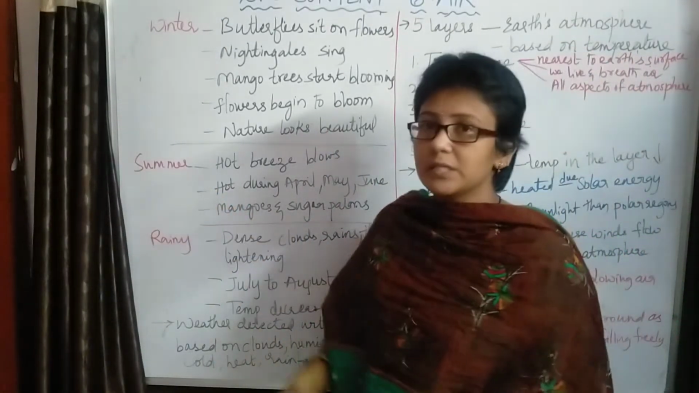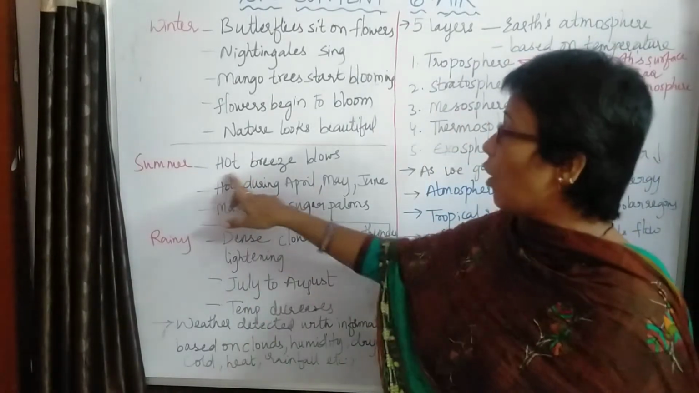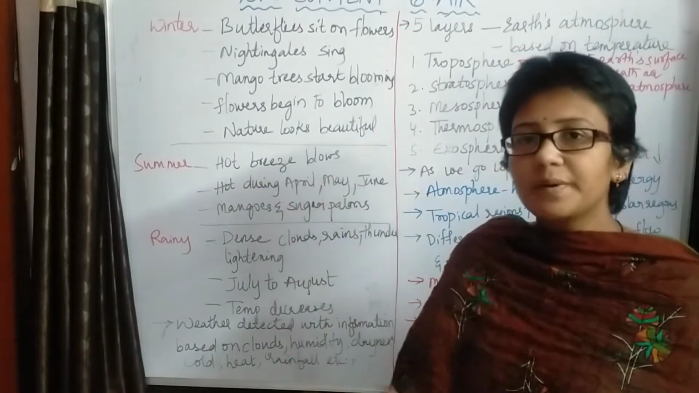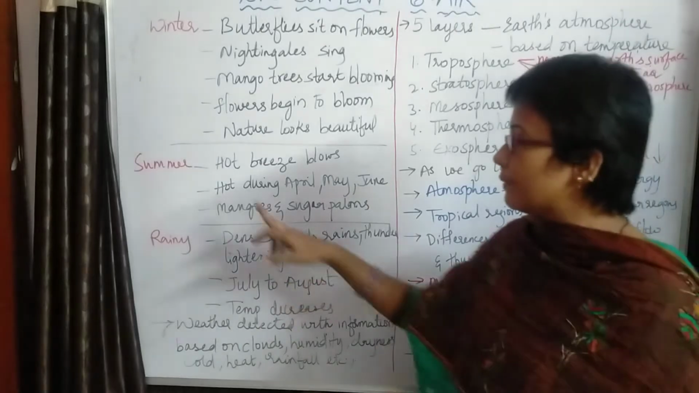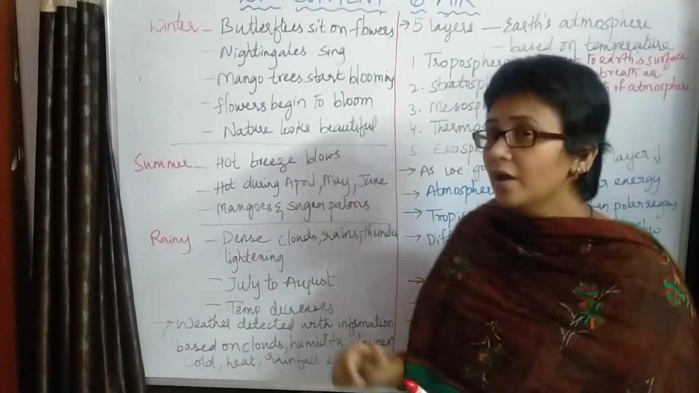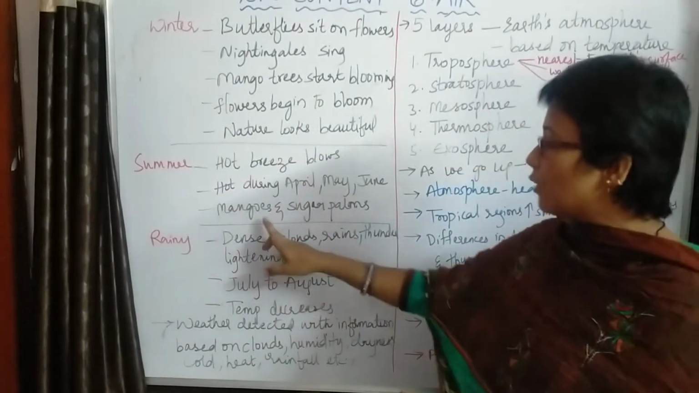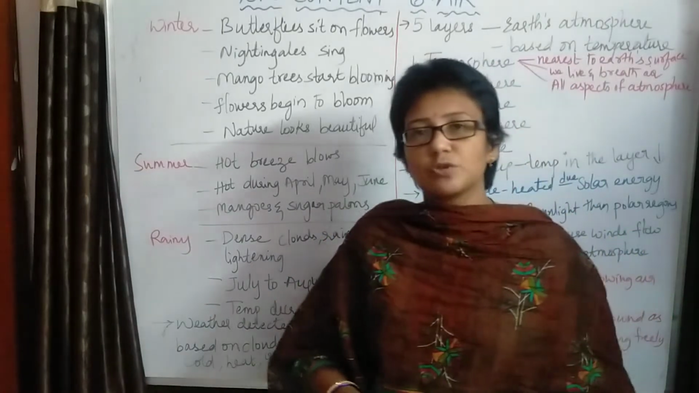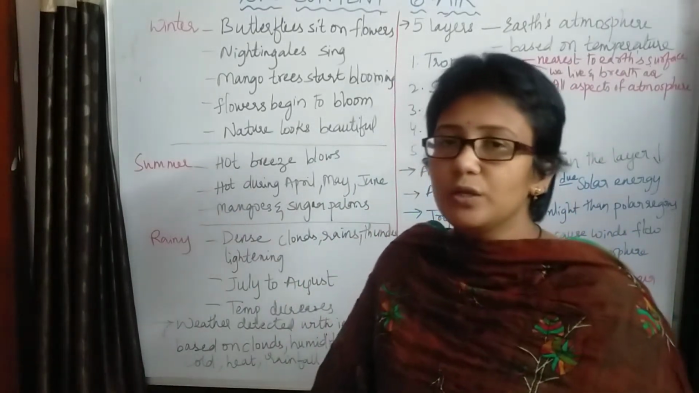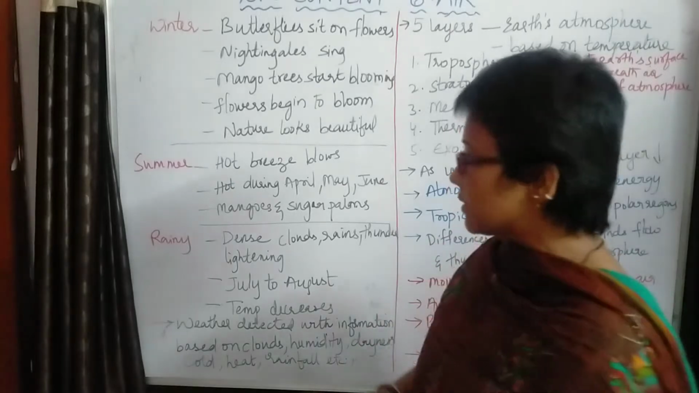Next comes the summer season. In the summer season, we see hot breezes blow, and the summer season occurs during April, May and June. In this season, mangoes and sugar palms are famous. In the summer season, we usually find mangoes and sugar palms.